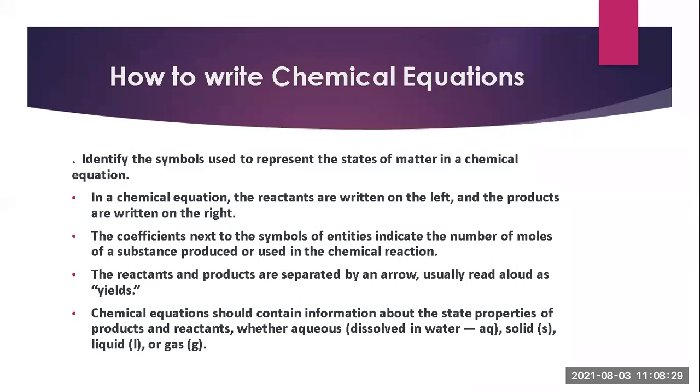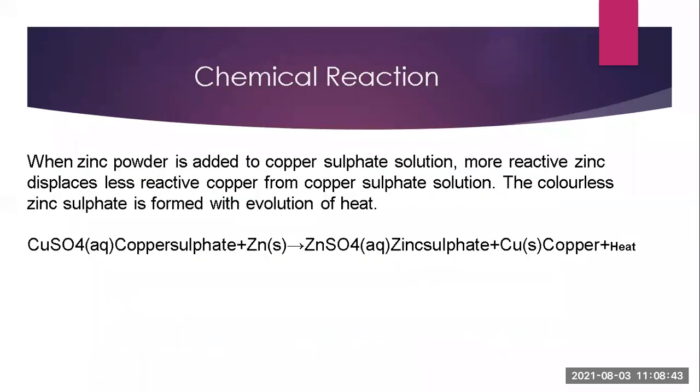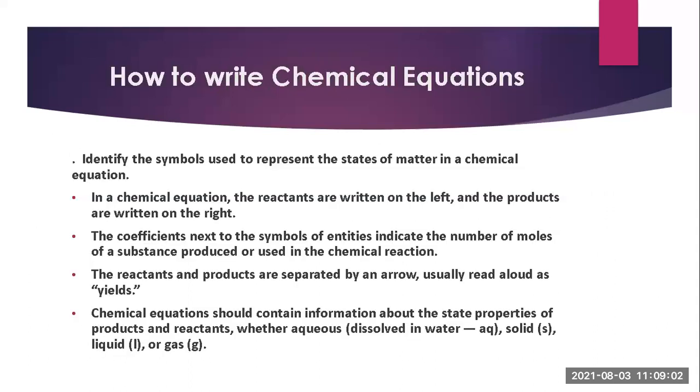Then the reactants and the products are separated by an arrow. Usually this is known as yields. The arrow can also mean that whatever product we are getting, we can call it yields. Here you can see the reactant and the product are separated from each other with the help of an arrow present in the middle. The arrow shows that the product yields, or is produced from, the reactant.